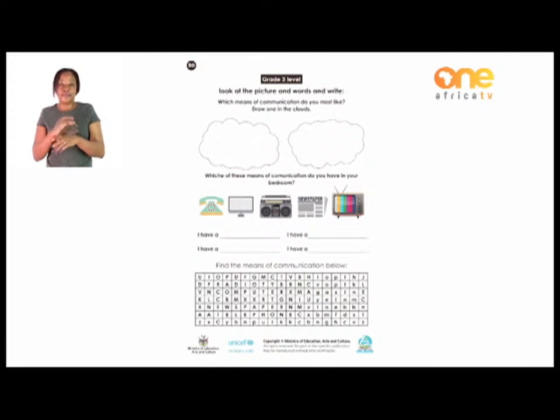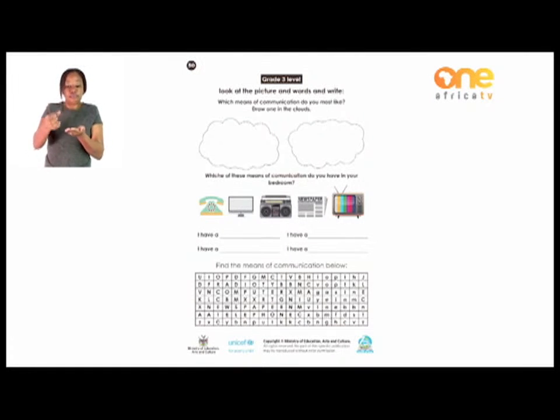And then check again. Which of these means of communication do you have in your bedroom? Which one do you think or do you know that you have? Is the one that you always use? It's the one that you must have in your bedroom. So which one of those? Is it the first one, which is a telephone? Do you have a telephone in your bedroom? Do you have a television in your bedroom? Do you have a radio, maybe a small radio? Do you have a newspaper in your bedroom? Maybe when your mother or your father bought a newspaper, when they are done reading, you always collect them and put them in your room so that you can also read.